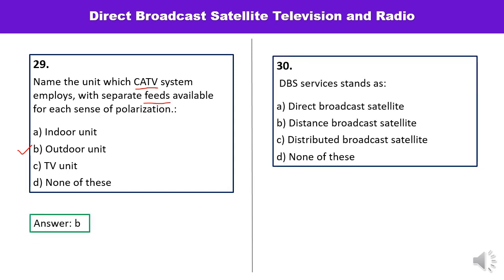Question number 30 is, DBS stands for what? What do you mean by DBS services? Options are given: direct broadcast satellite, distance broadcast satellite, distributed broadcast satellite. DBS is a commonly used term. You can remember it and you can recall it as well. It is direct broadcast satellite. Answer is A.